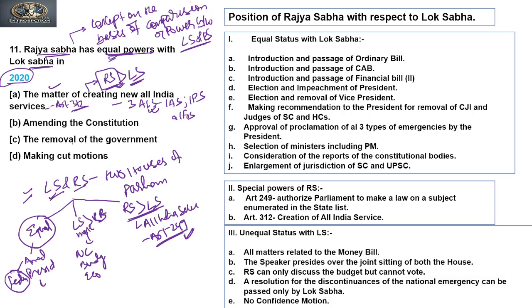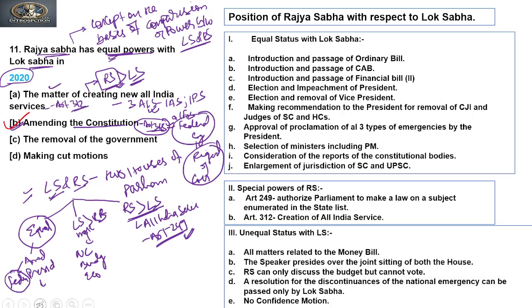Now, if you move to the next option, that is amending the Constitution, that is under Article 368. Now, amending the Constitution is something related to the federal structure, where rigidity of the Constitution has been dealt with. Rigidity of Constitution has been dealt with, right? So in this we can say that the Lok Sabha and Rajya Sabha have equal power with respect to Article 368. So the answer to this question is B, that is amending of the Constitution.